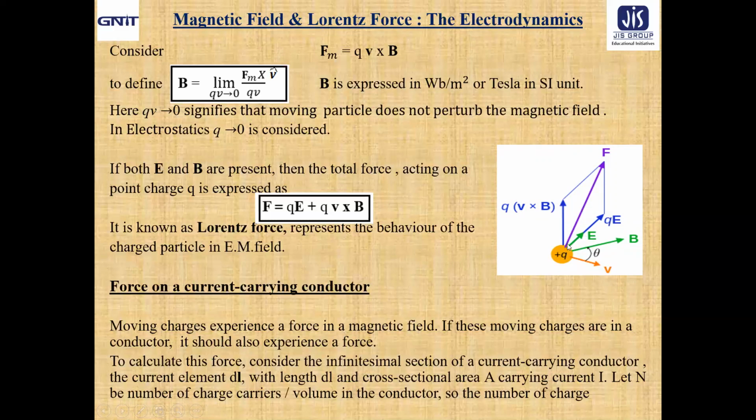Now, this is the electrostatic force, and this is the magnetostatic force. According to the parallelogram law of addition of vectors, we will get the direction of F. That is, the Lorentz force will be along this. So, this is Fe, this is Fm, and following the parallelogram law of vectors, F represents the direction of the Lorentz force. So, I think all of you understand.